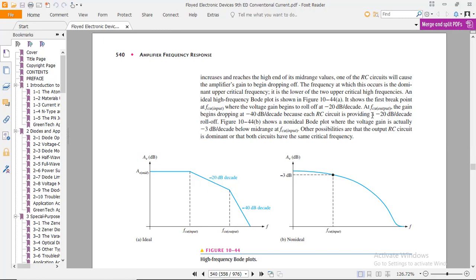At the upper cutoff frequency, the output gain begins to drop at minus 40 dB per decade, because each RC circuit is providing a minus 20 dB per decade roll-off. The next one is again minus 20 dB of roll-off that continues in the next stage.